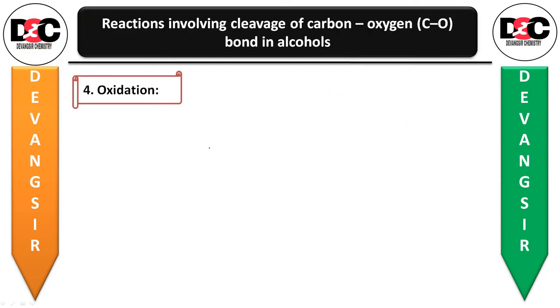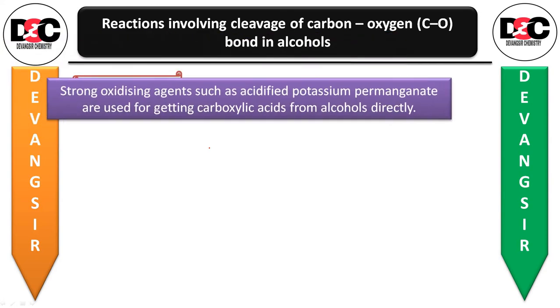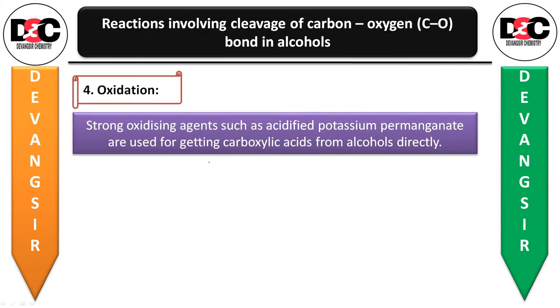Now, strong oxidizing agents such as acidified potassium permanganate, that is KMnO4, are used for getting carboxylic acids from alcohol directly.